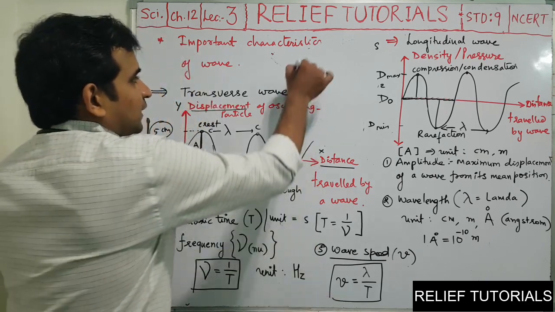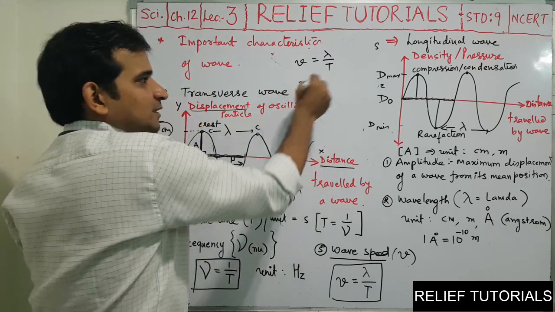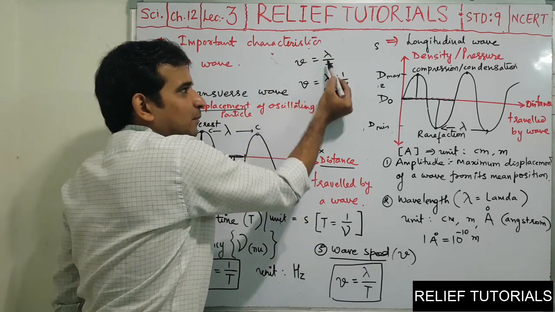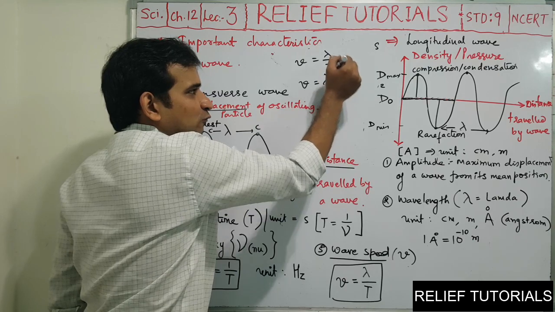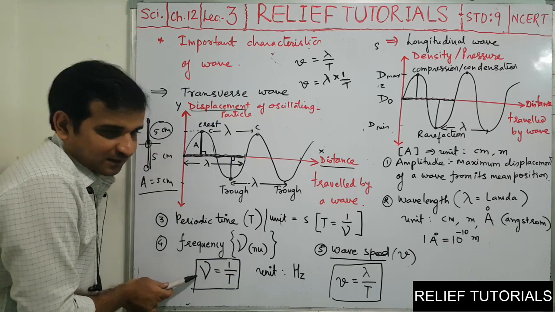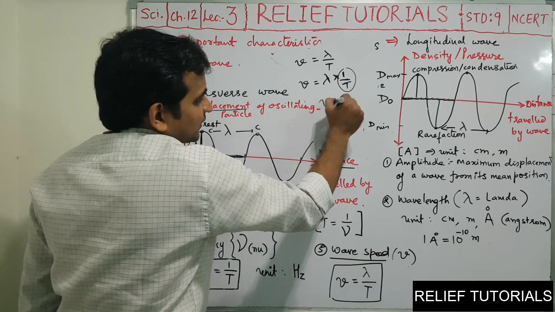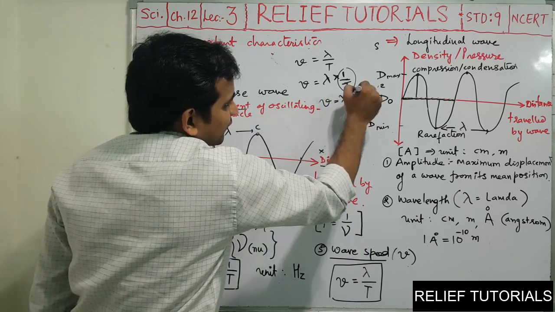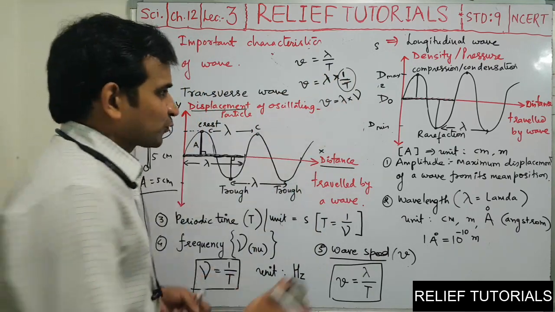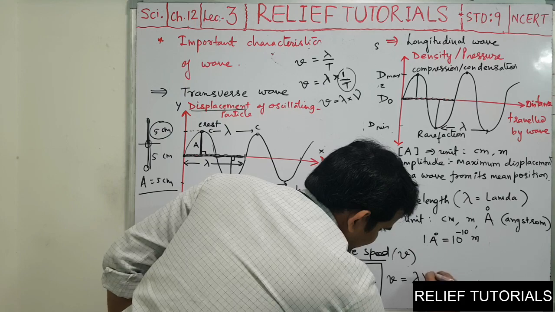If you see this, v is equal to lambda by T, then I write the same formula like this. v is equal to lambda into 1 by T, just splitting the terms. So can I write lambda into 1 by T? And what is 1 by T? Can you see that 1 by T is nothing but the frequency. So in place of 1 by T, we can write frequency. So formula becomes v is equal to lambda into frequency. Wavelength into frequency, the new formula we found. Another formula for v is equal to lambda into frequency.